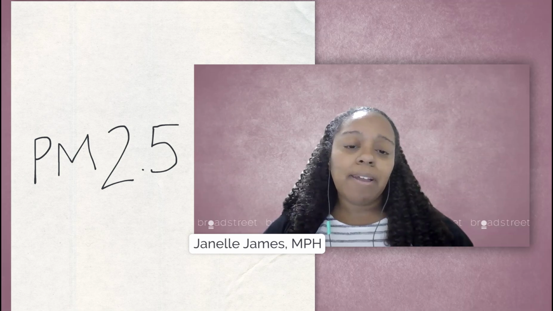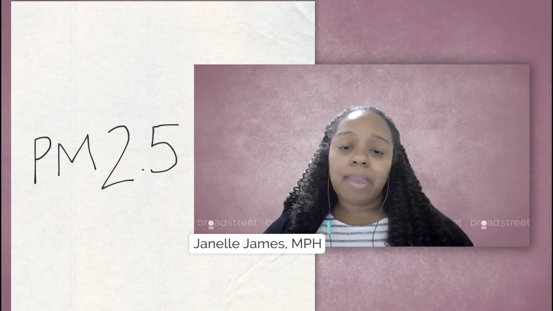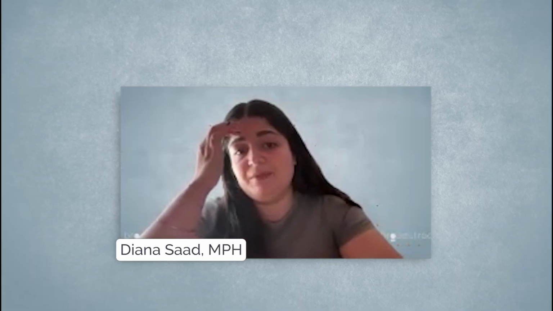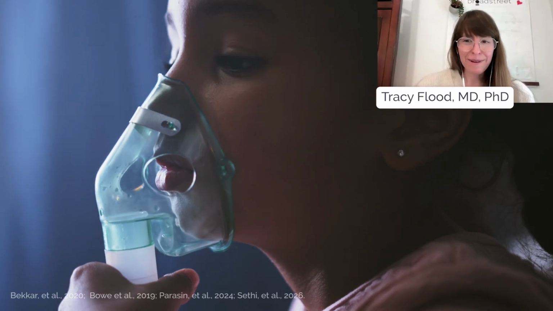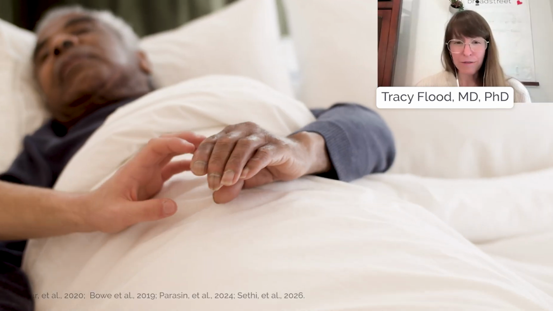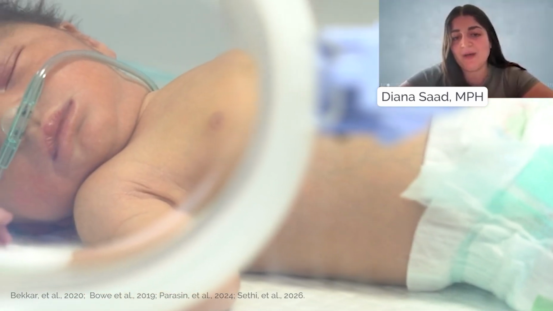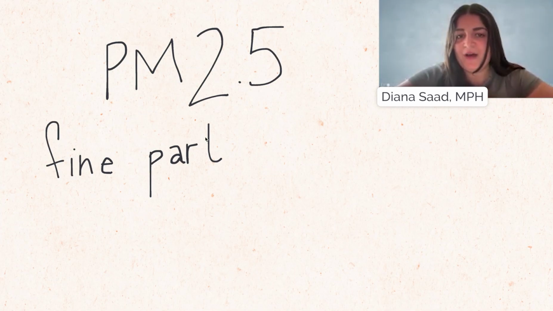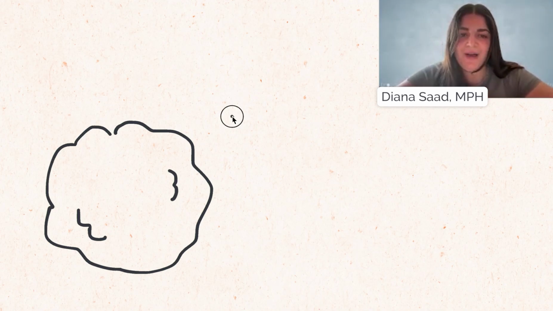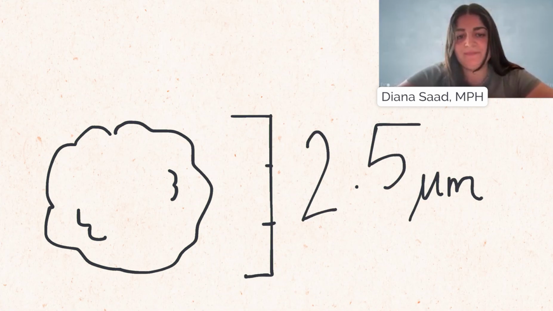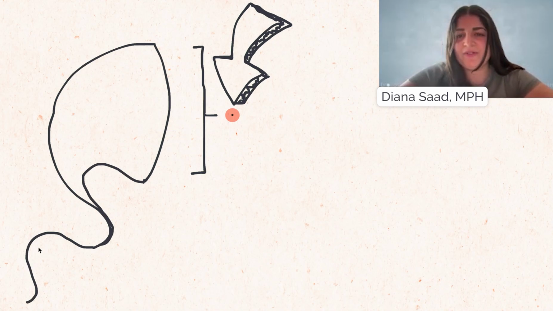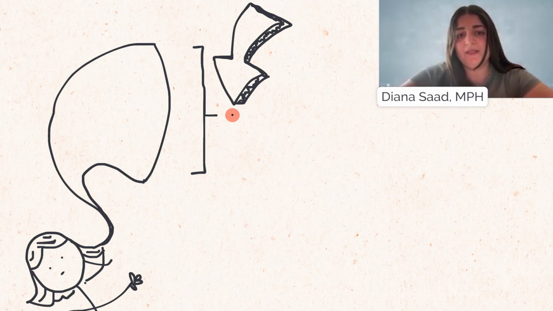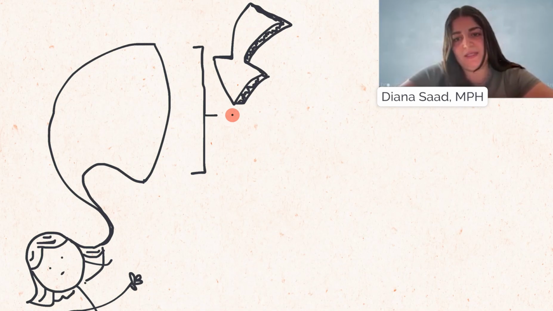Air quality, especially exposure to PM2.5, affects every aspect of public health. Breathing in high levels of PM2.5 over time can increase the risk of serious health problems: asthma, lung disease, heart disease, and stroke, and poor infant birth outcomes, such as low birth weight or even stillbirth. PM2.5 stands for fine particulate matter that is 2.5 micrometers in diameter or smaller. To put that into perspective, these particles are about 30 times smaller than the width of a human hair, which means we cannot see them with the naked eye.